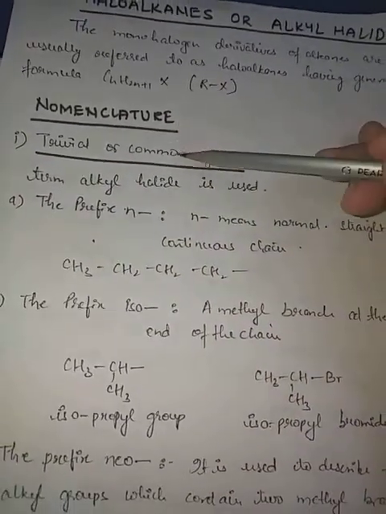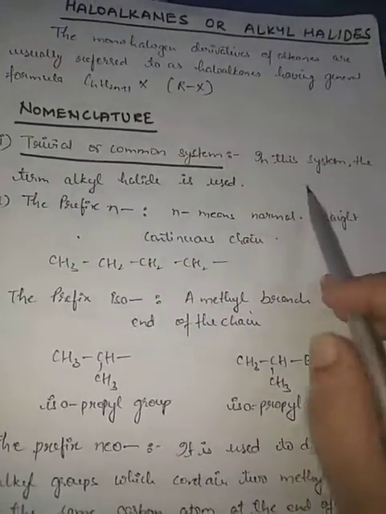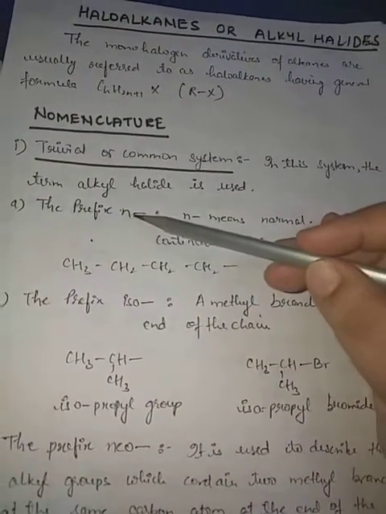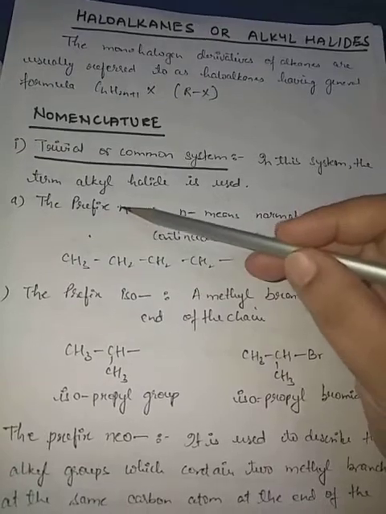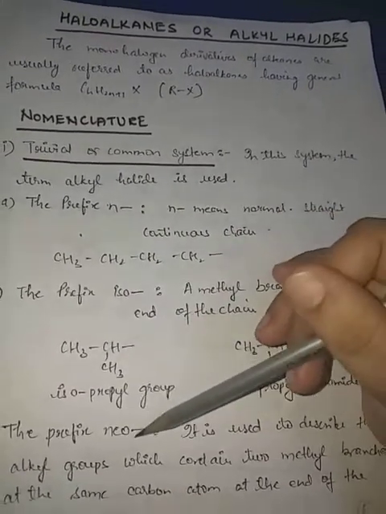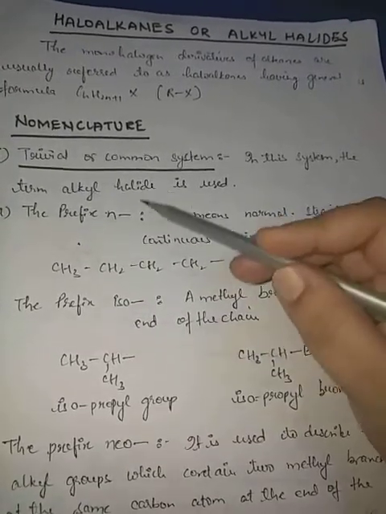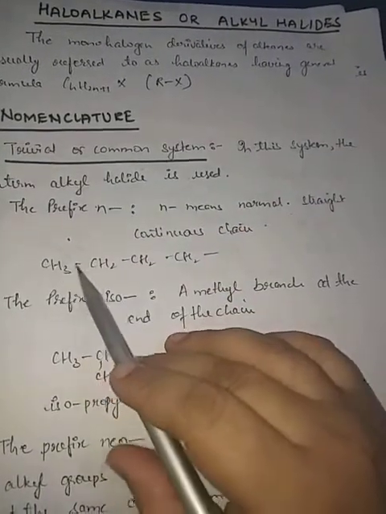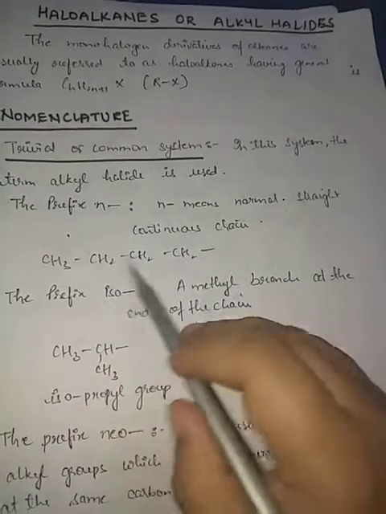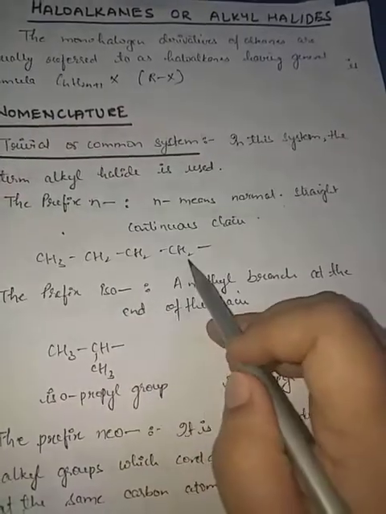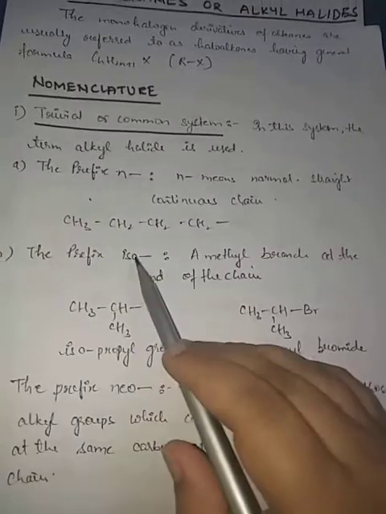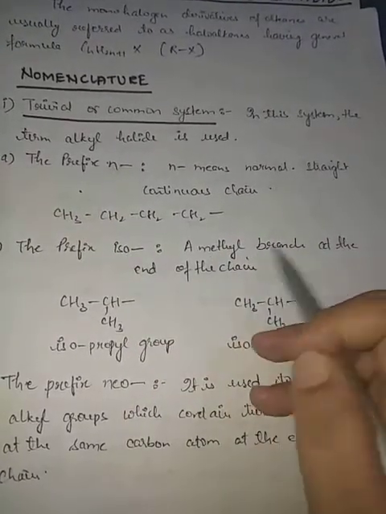Now nomenclature. The first one is the trivial or common system. In this system, the term alkyl halide is used. Three prefixes are there: the first is small n, normal, then iso, and neo. Normal is the chain where it is a continuous chain like this, and the bond shows that it is an alkyl group. So this is a normal straight chain, and it is called n. Iso is where there is a methyl branch at the end of the chain.